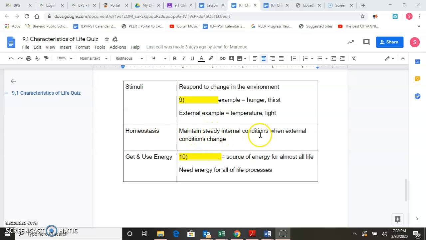Maintain steady internal conditions when external conditions change. And the next section is get and use energy. Number 10, blank equals source of energy for almost all life. Need energy for all of life's processes.